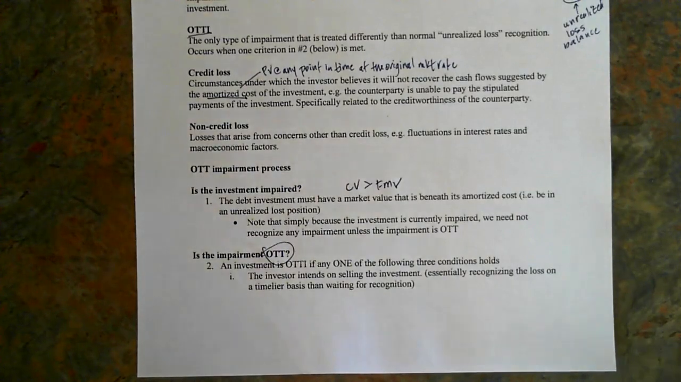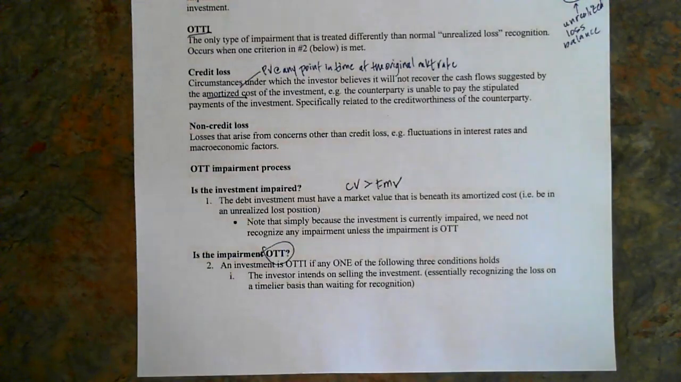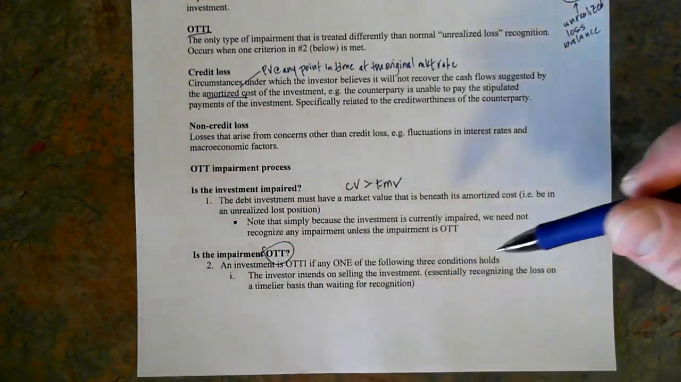If it's not other than temporary, we're going to get it back. We don't have to worry about recording impairment. So is the impairment OTT? Now, this is that list. I said one of the list of 3 things has to be true in order for us to recognize an impairment process. It's OTTI if any one of these.